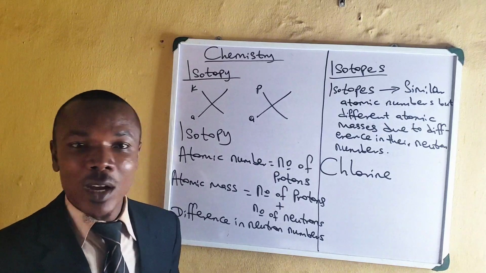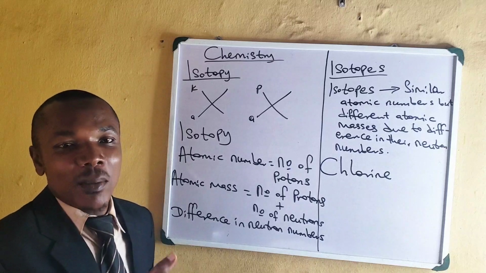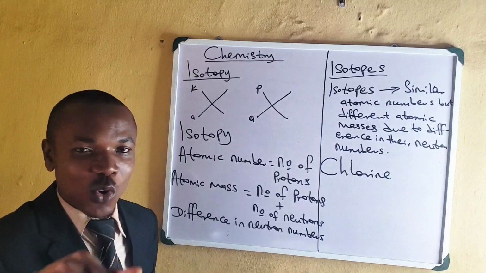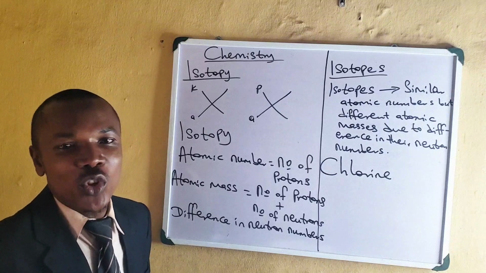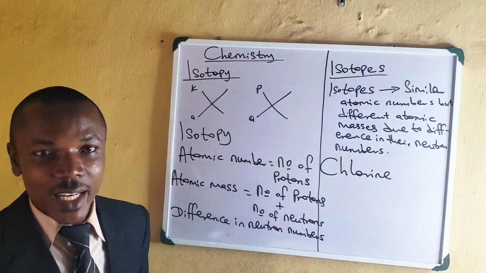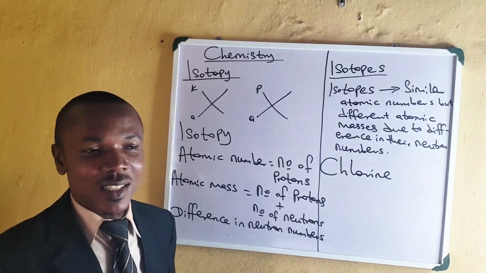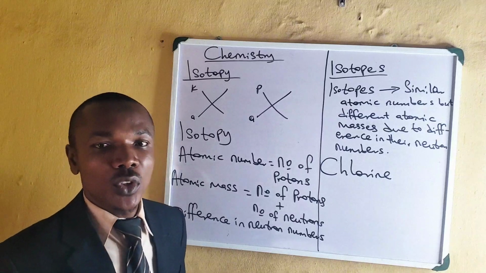So if the proton number of this and that remain the same, and the atomic masses are different, that means the difference will come from the neutron number that you add to proton number in order to get the atomic masses. Is it clear? So the difference in the atomic masses is as a result of difference in their neutron number.